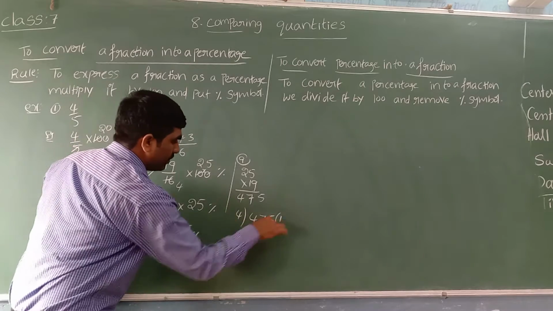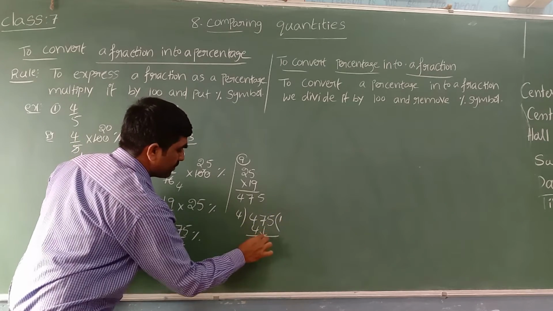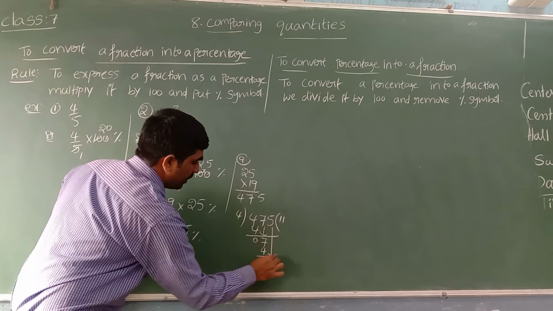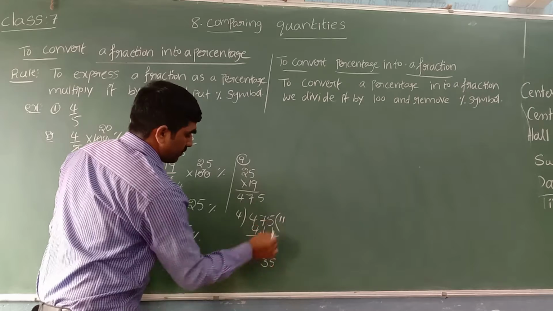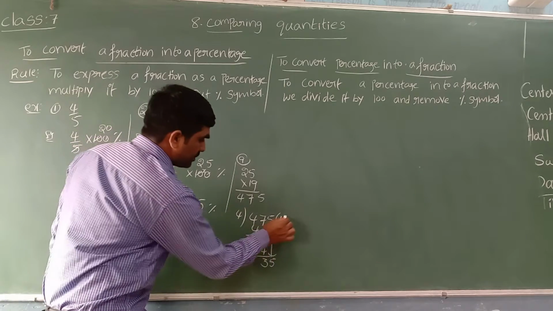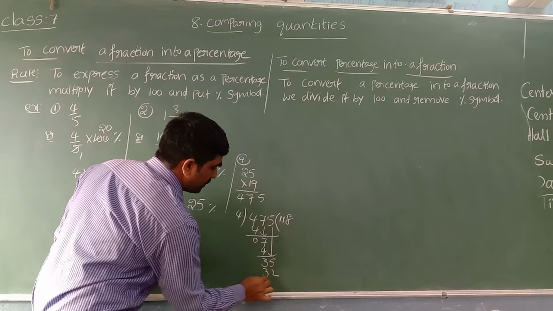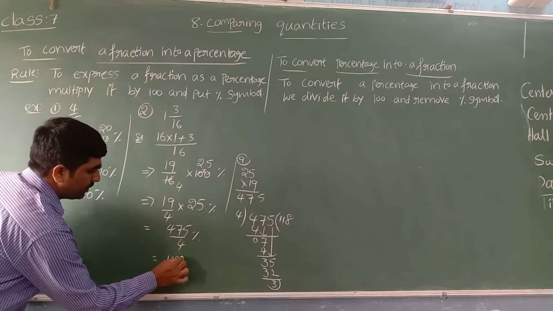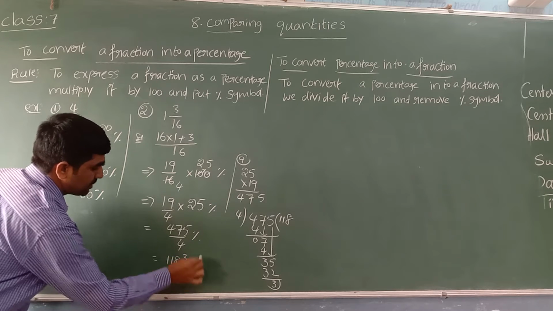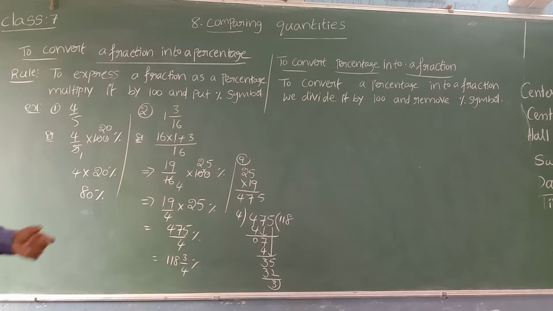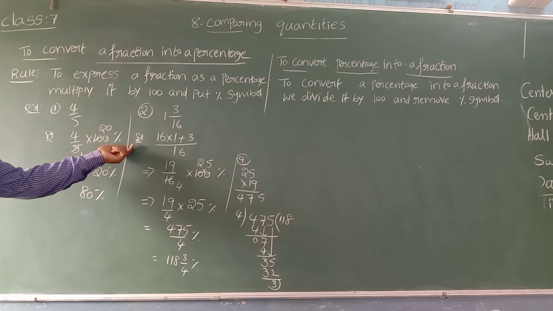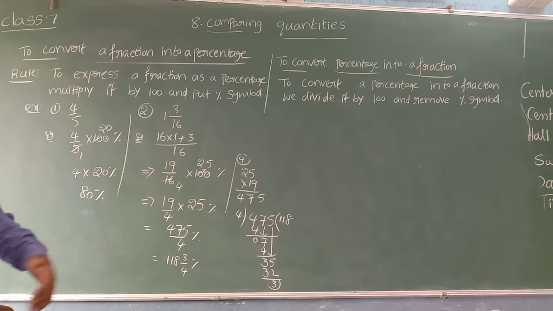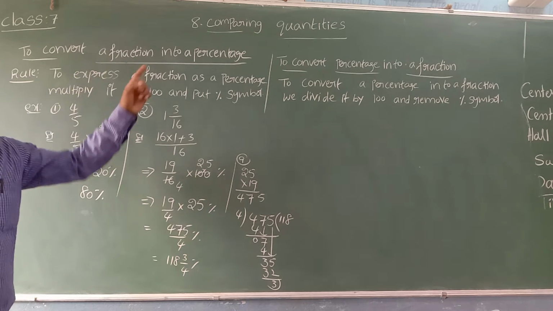Divide by the 4 table. 4 ones are 4, then 7, 4 2s are 8, more than that. 4 7s are 28, 4 8s are 32, 3 left. So how can I write this? This we can write 118 3 by 4 percentage. That is the way. Just multiply with 100 and put the percentage symbol and try to express into simplest form, lowest form. That is the way to convert a fraction into percentage.